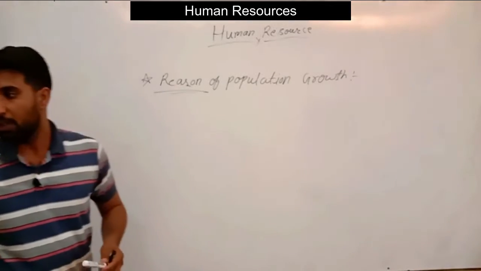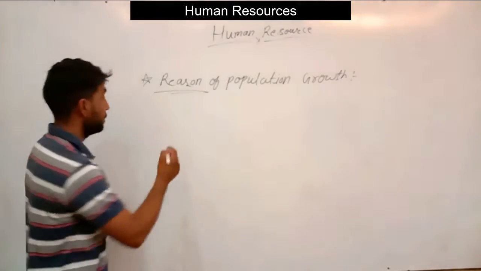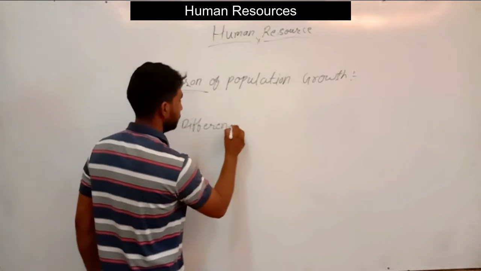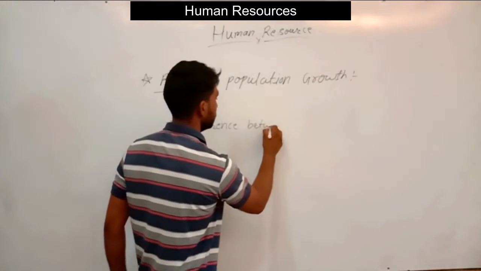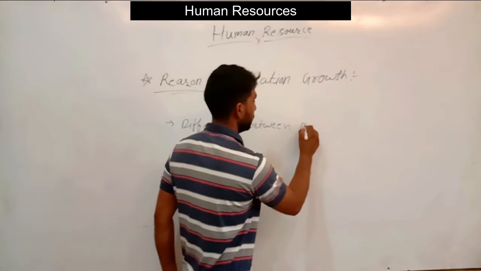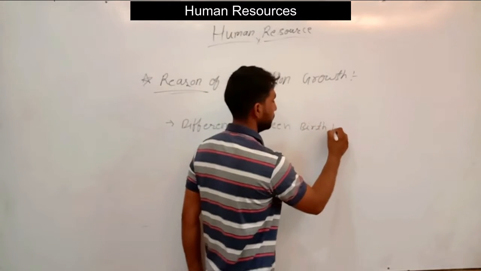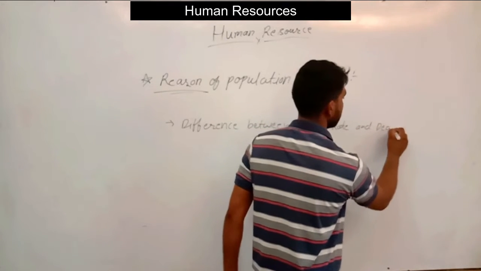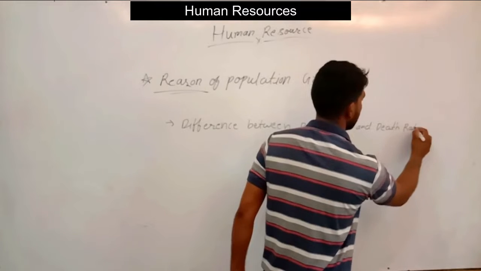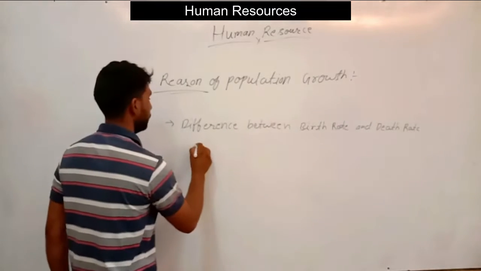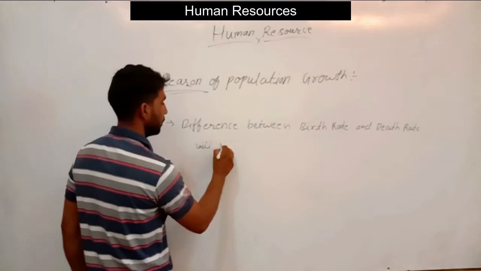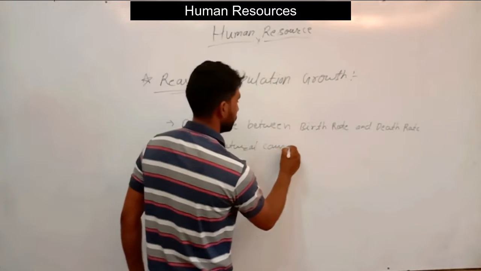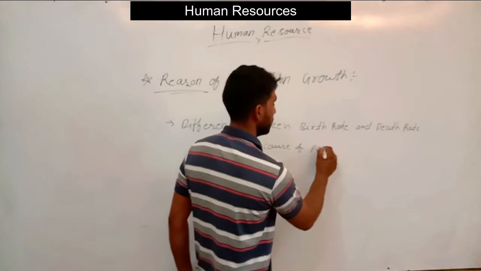The difference between birth rate and death rate is the natural cause of population growth.